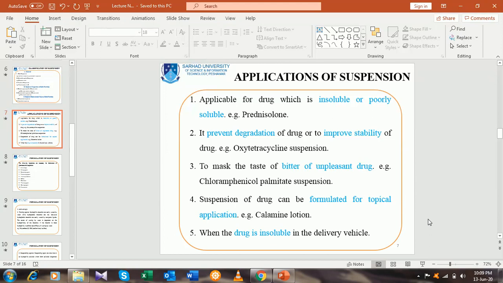If it is soluble, a solution will be formulated. If it is not soluble, then to provide the delivery vehicle, the insoluble drug is provided in the form of pharmaceutical suspension. These are some of the applications of pharmaceutical suspension.